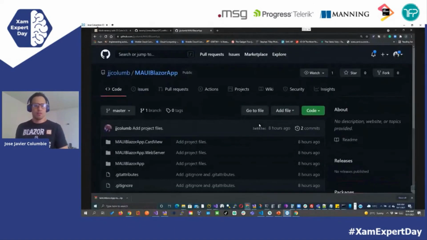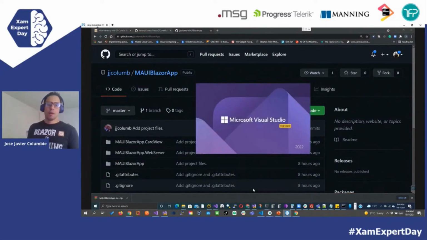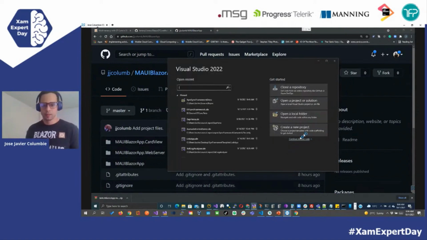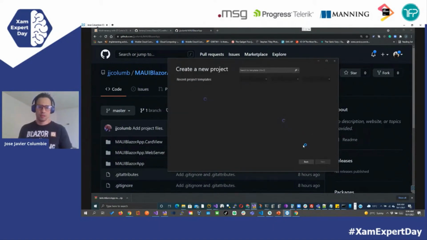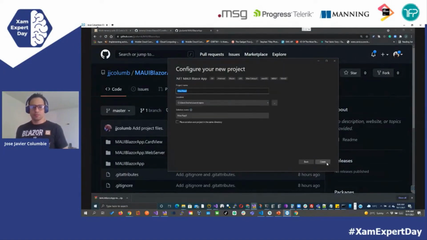So right here we have the code of this app. It's already public in GitHub, so you are welcome to go and download it, clone it, and play with it. But let's create a new Blazor MAUI app right away. Let's create a new project. It will show us the templates, and besides the .NET MAUI app template, we have the .NET MAUI Blazor app template. We are going to call this XamExpertDay as well, because Gerard already took all the MAUI app numbers. So let's create.